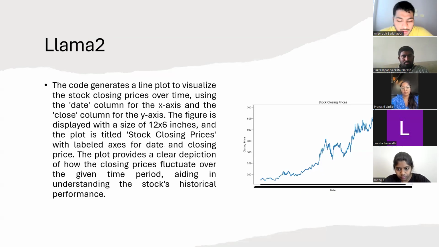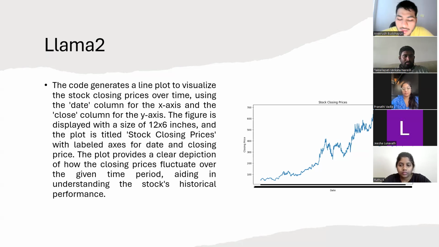And we have next used Llama 2 for code for generating a line plot, which is for visualization, for clear picturization of data. The main purpose is that the code snippet from Llama 2 visualizes the historical stock closing prices to aid in understanding stock price trends over time for the future.